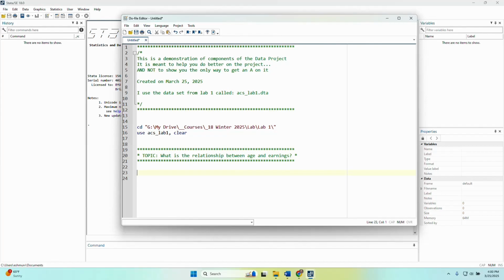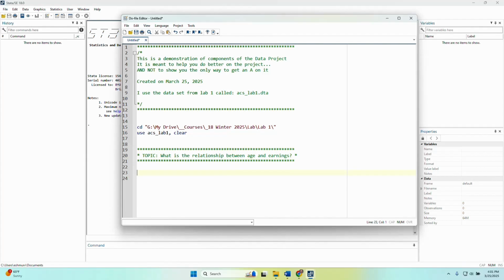This is going to be a walkthrough, a brief tutorial, of different ways you can use STATA to do a project. This is not the only way. In fact, I might recommend not following the exact steps I do. I have a research question, a topic I'm interested in, and I want to try to answer that topic using data. So let's first look at the topic.